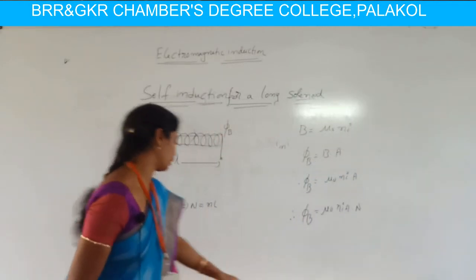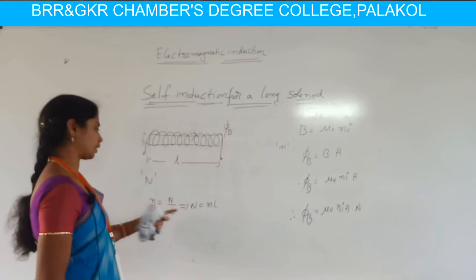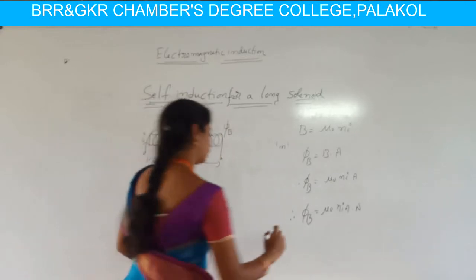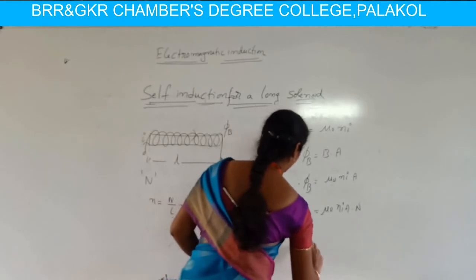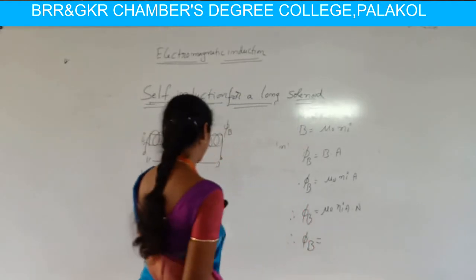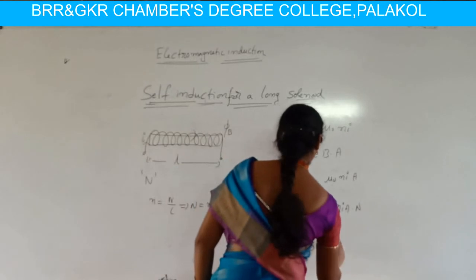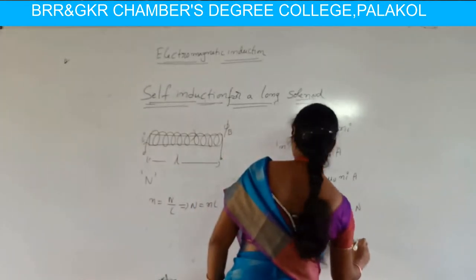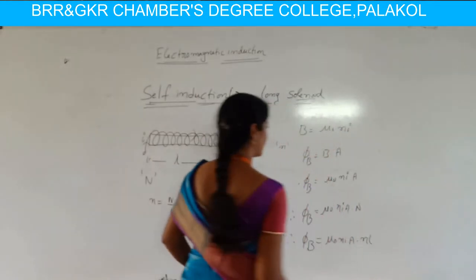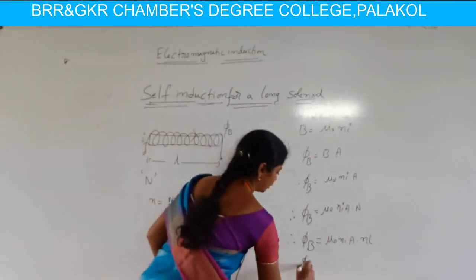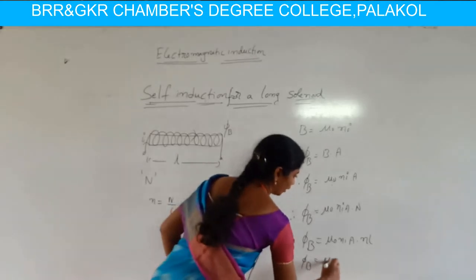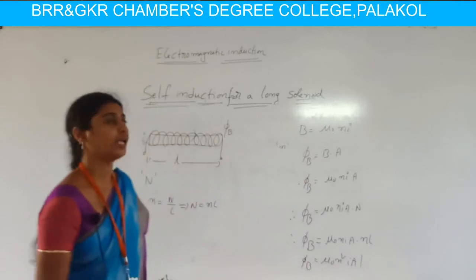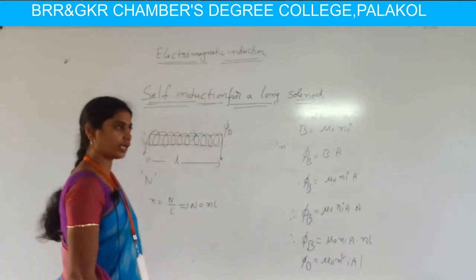Here, this N is nL, which we already calculated. Substituting this value, the flux linked in all turns of the solenoid is phi B equal to mu naught n i A into nL. It means phi B is equal to mu naught n square i A L. This is the flux linked in the turns of this solenoid.